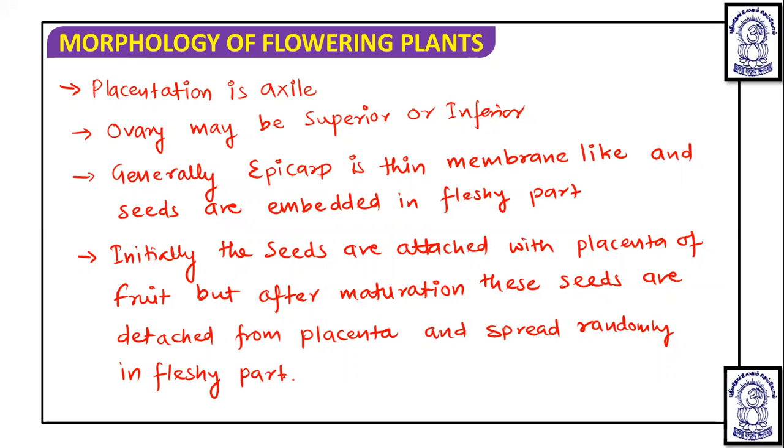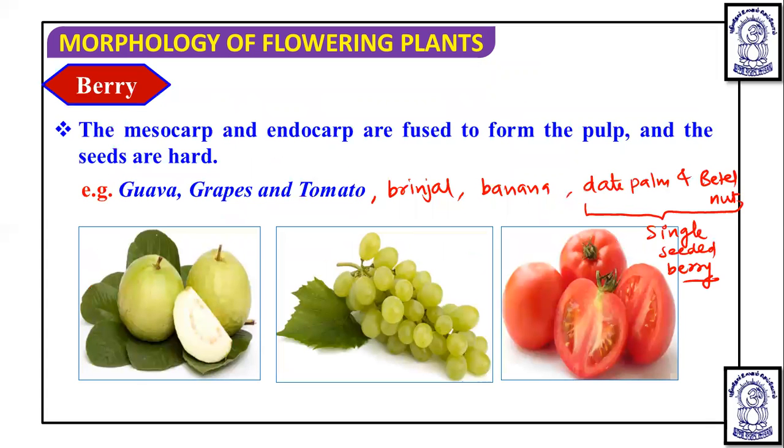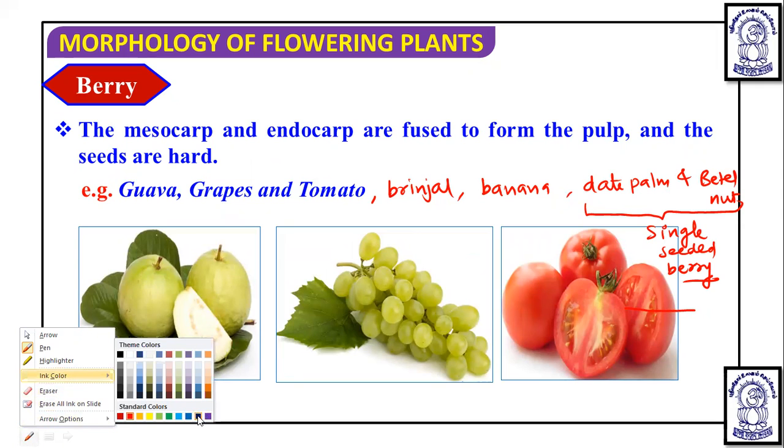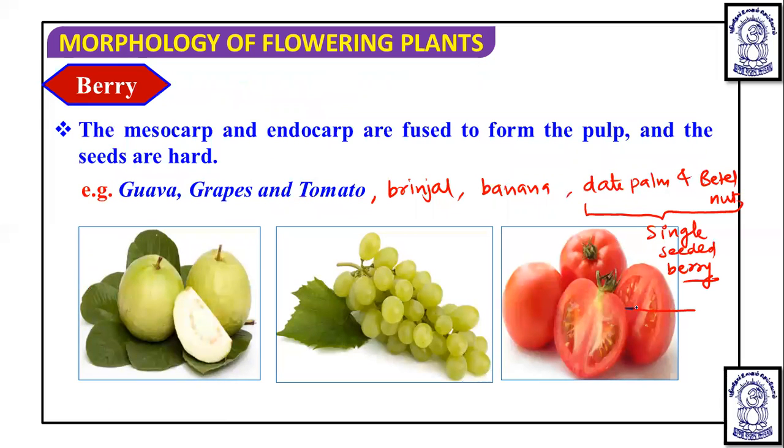Now, if you see some of the examples which are given in the figure, you can look at here. In this tomato, if you can see, this is the epicarp. Okay, if we want to look at, we need to take another color. Let's take this blue. Suppose this is the epicarp in case of tomato. Then you will see mesocarp.